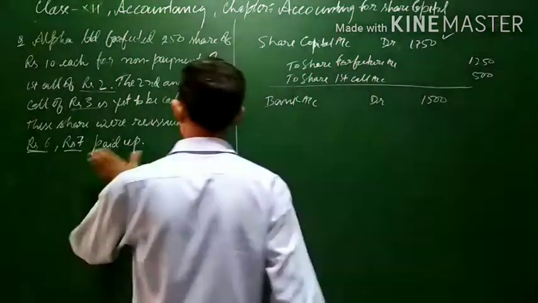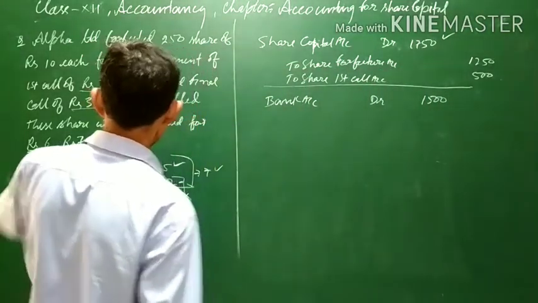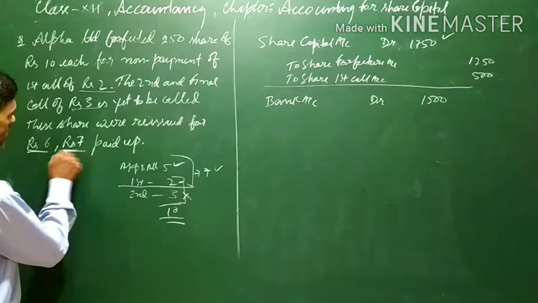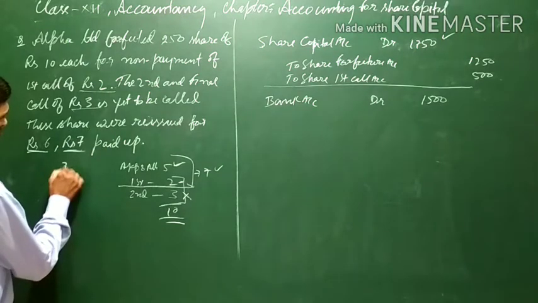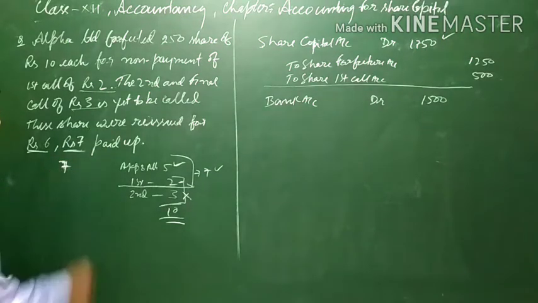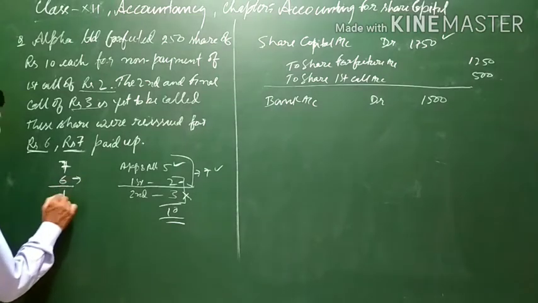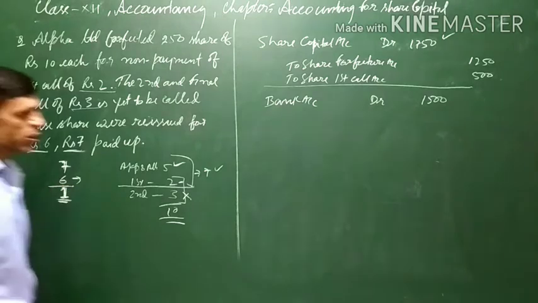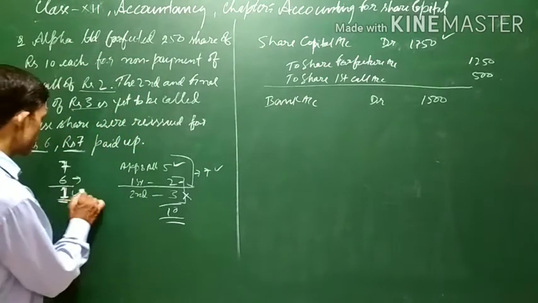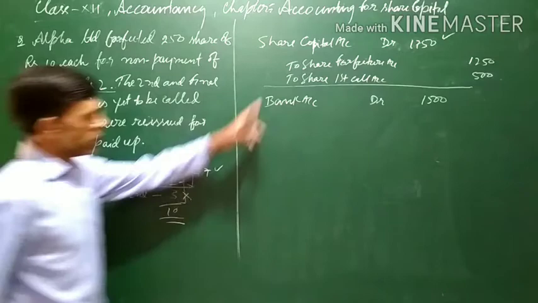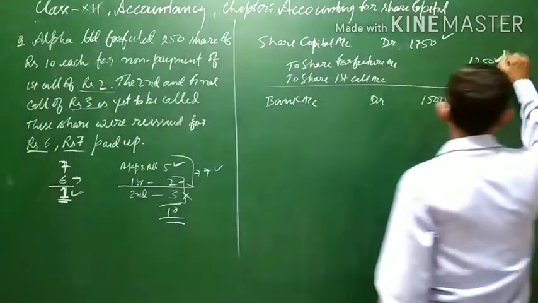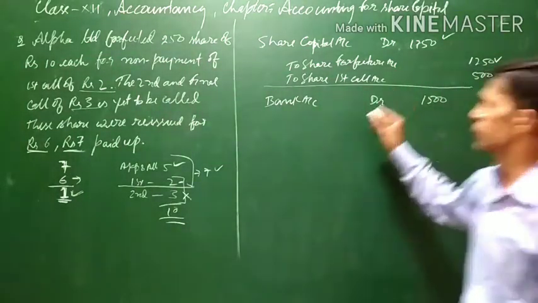Next, the amount which here is issued at a discount. Since rupees 7 is considered as paid up, but you are paying only rupees 6 actually, 1 rupee discount is being provided, and this discount will be adjusted through the share forfeiture account.